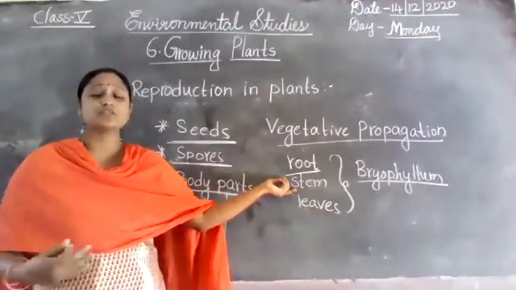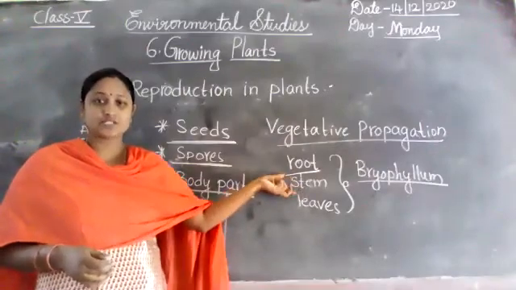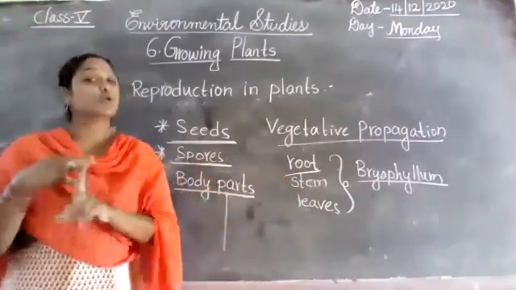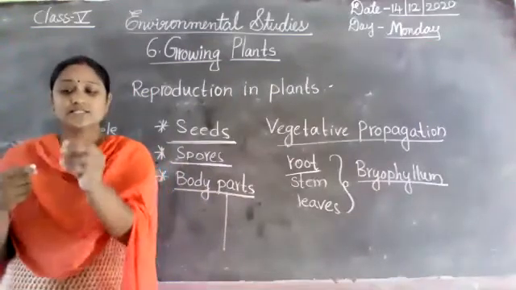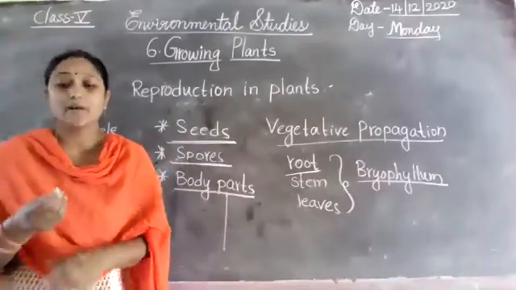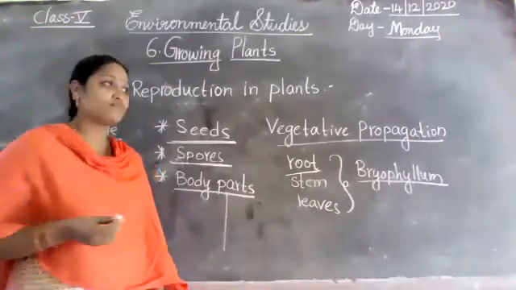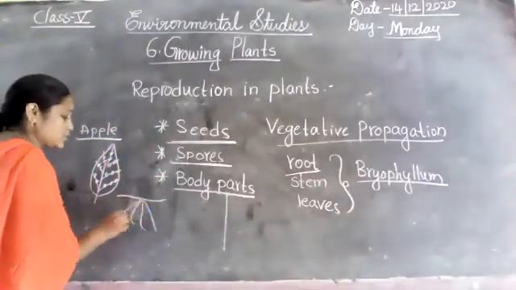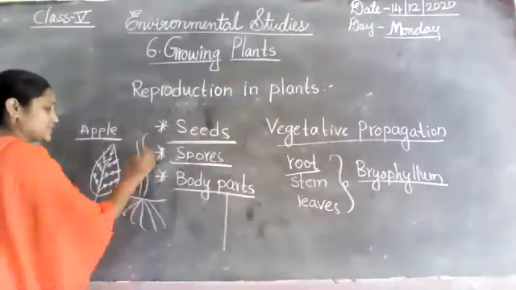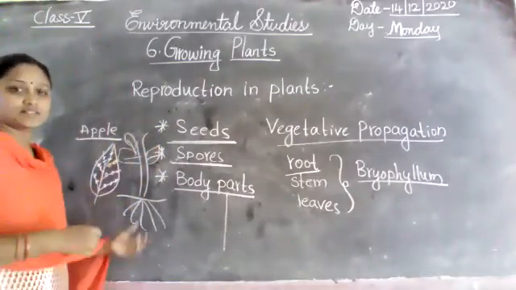Now I am explaining reproduction from the body parts. From the root, I already said. Now stem. Plants like the rose and the money plant grow from the stem cuttings of the mother plant. For example, this is a mother plant. A mother plant has a root, like a rose plant; all parts are there, leaves, flowers, all.